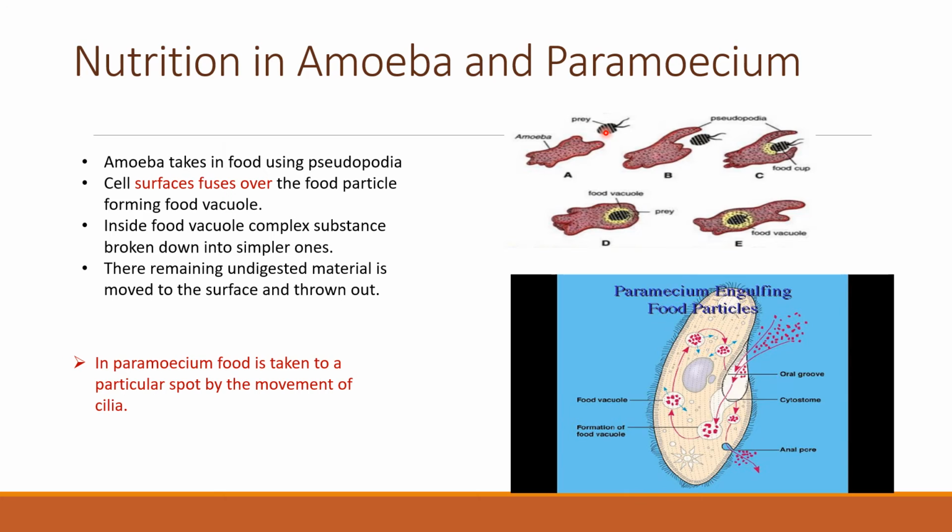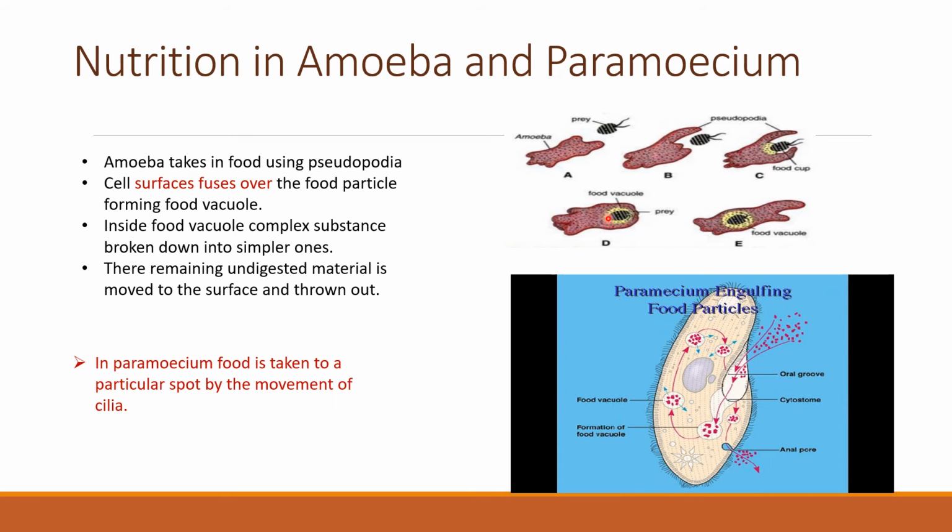Here is the food, the prey of amoeba. Amoeba tries to go near the food, it will extend one of its pseudopodia. It will surround the food with the pseudopodia, and then the food vacuole will act on the complex substance. It will break down the complex substance.